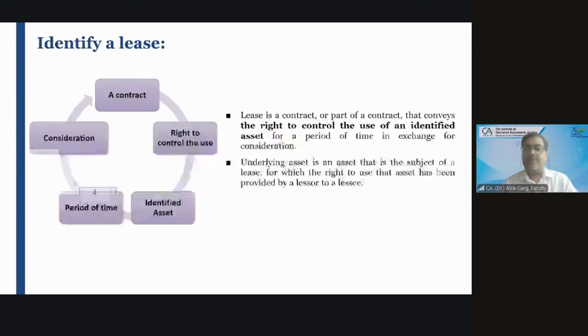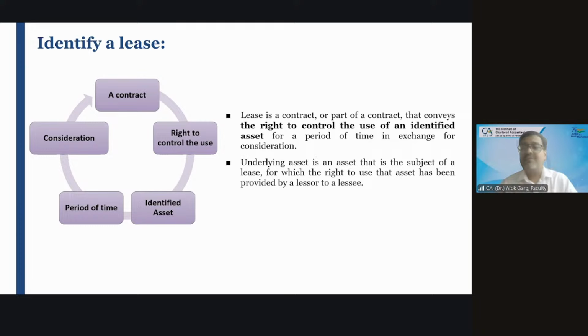Okay. So friends, first of all, let's talk about a lease contract. Friends, what is a lease contract? What is meant by a lease? Lease is a contract. It's an agreement enforceable at law. It's a contract between two or more parties.